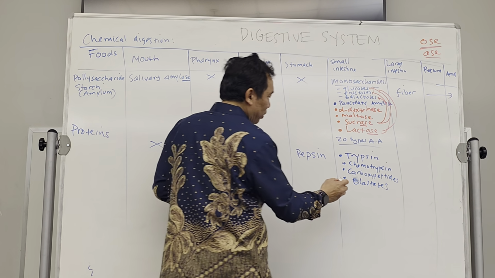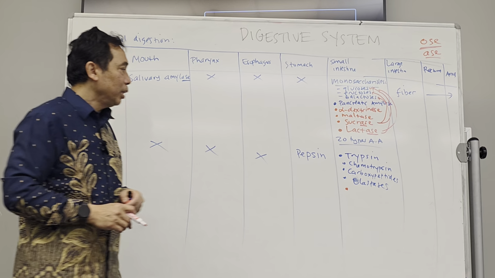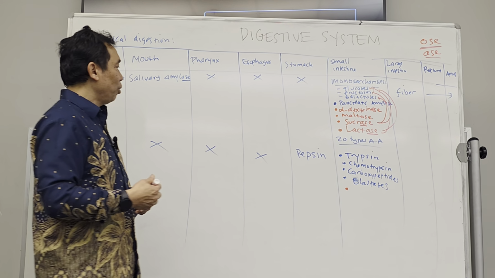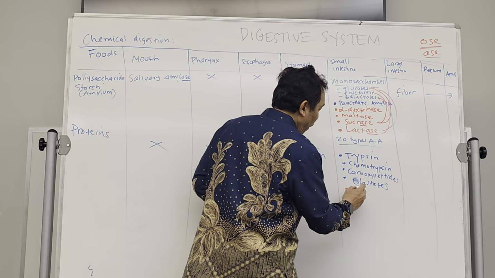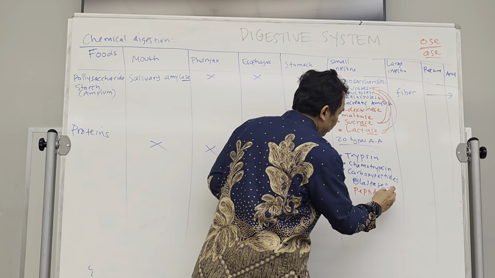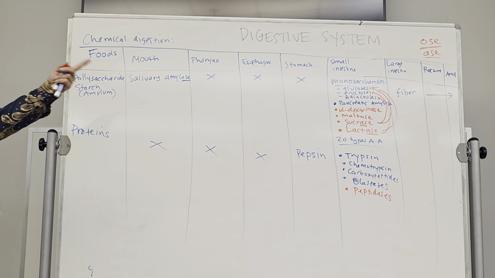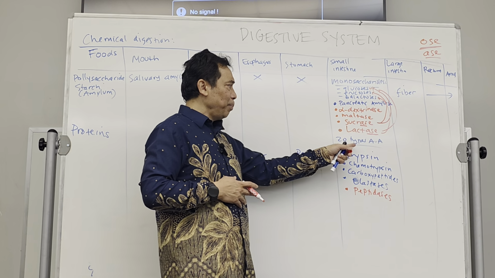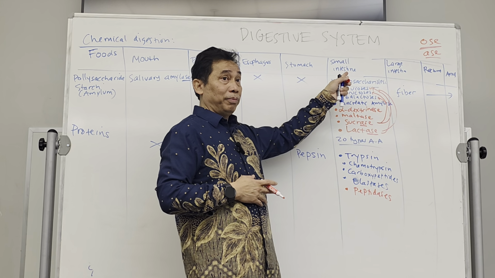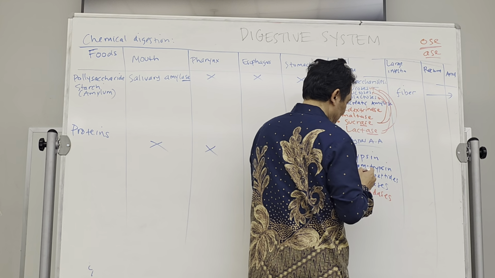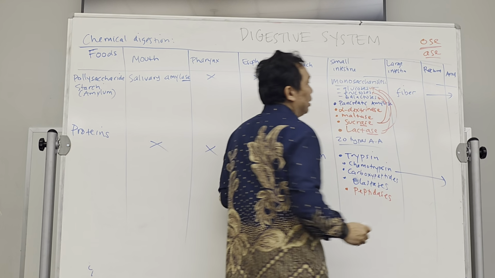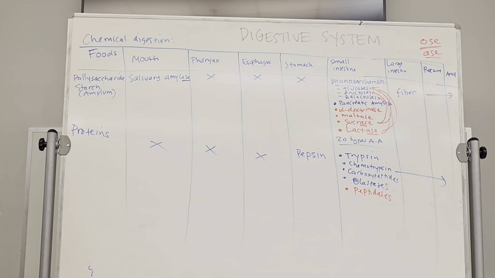I'm going to put the red one over here. That is also produced by the duodenum to help digest our proteins into amino acid, like, for example, peptidase. Okay. Peptidase will also digest the protein. And finally, of course, if we have the amino acid, then it will be absorbed. The rest, the one that is not digested, will go to the large intestine or to the rectum and finally be eliminated through the anus. Okay, that's the protein digestion.